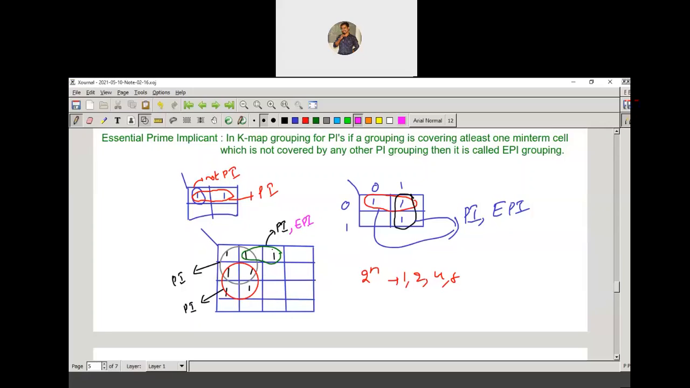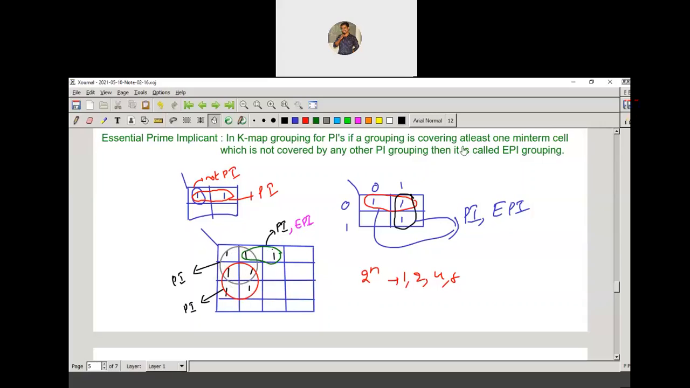Is it clear, everybody? Here this min-term is not covered by any other prime implicant. It is covered by only one prime implicant, so it is called an EPI. Now coming to this grouping, this min-term is covered by this prime implicant as well as this prime implicant. These two min-terms are also covered by two prime implicants. But you can observe this zero min-term is covered by only one prime implicant. So it is also called the EPI.